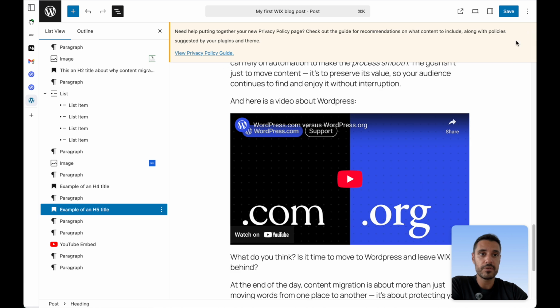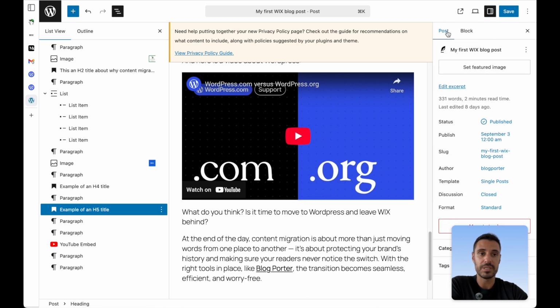And one important thing for your SEO, not to be hurt by this migration, is that we also keep your slugs intact. So the ones you are using in Wix are also the same that are used here.